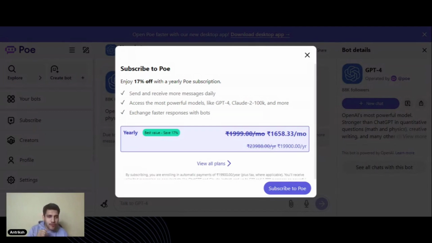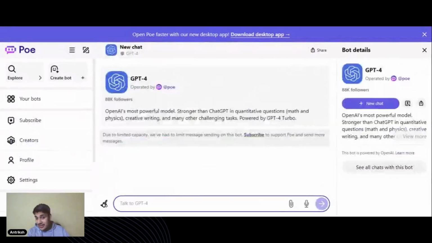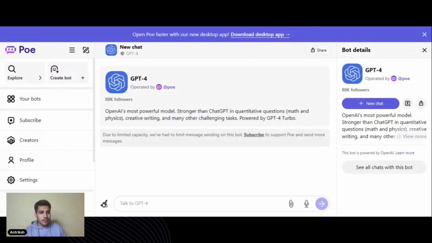If you have work that doesn't require all the plugins, and you want hardcore information, facts, or anything that has more to do with words, then you can go for it, because you would have GPT-4 and Claude 2 with the 100K capacity and much more access to bots for a lesser price than GPT-4. You can create your own bots here, and there's a lot that you can do on this website. I might have a video on this if we do get some free or premium versions. As I said, it's not a paid or promoted video.